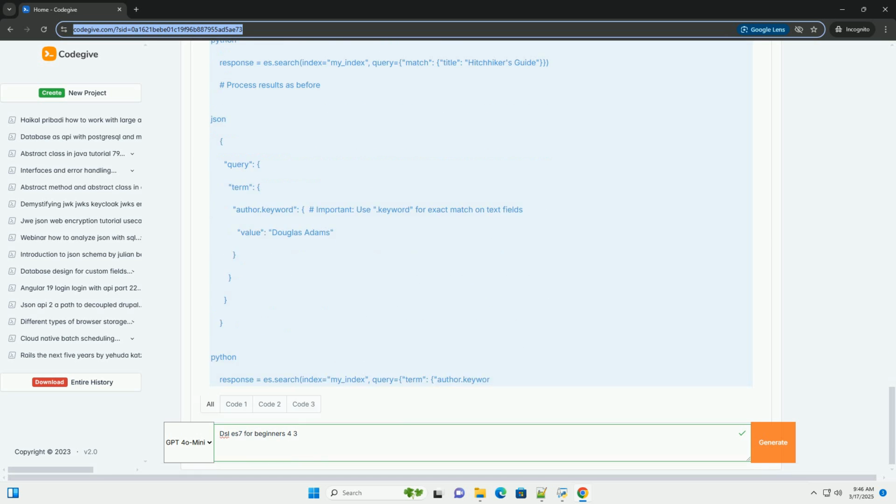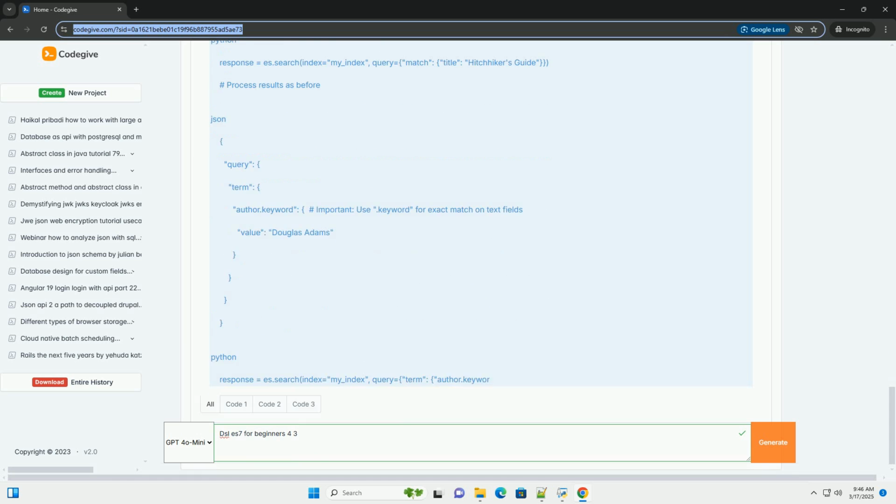Example. Let's put it all together with a complete example including index creation, data indexing, and querying. Python. From elasticsearch import Elasticsearch. Connect to Elasticsearch. es equals Elasticsearch, host, localhost, port, 9200.